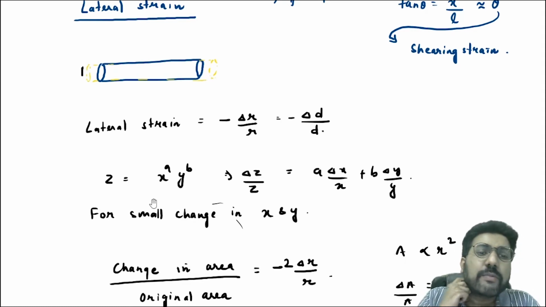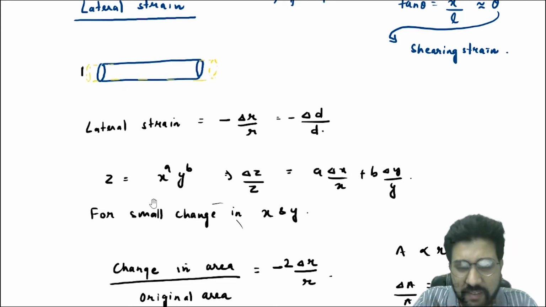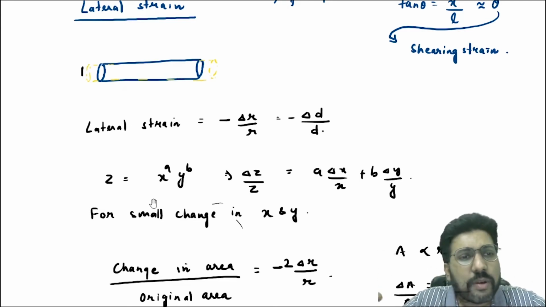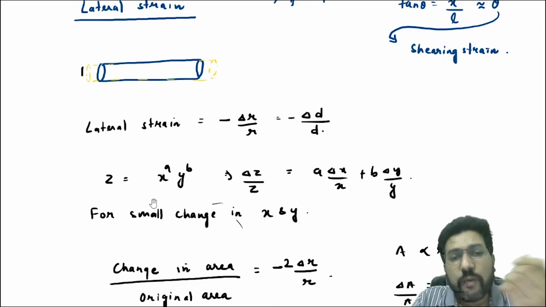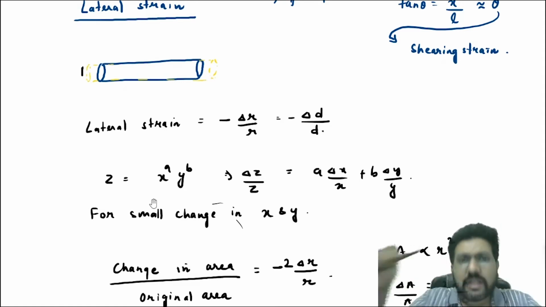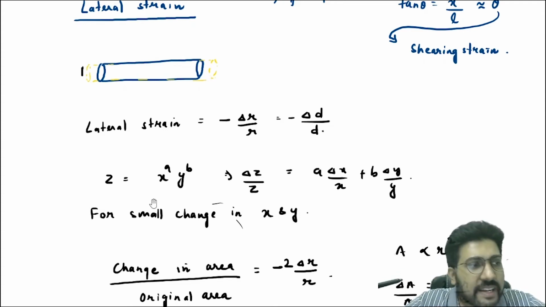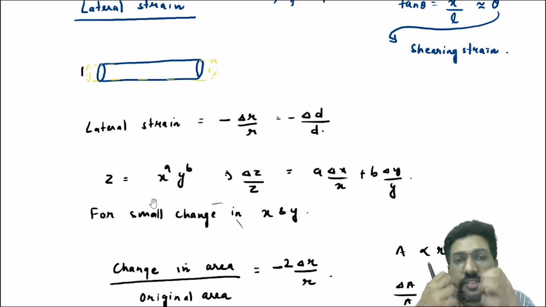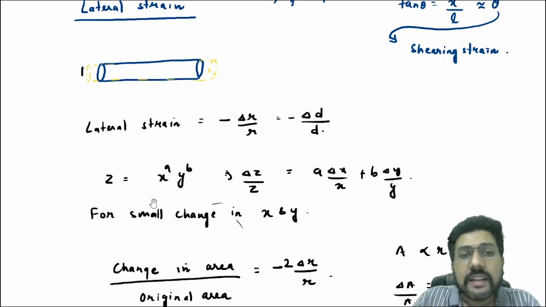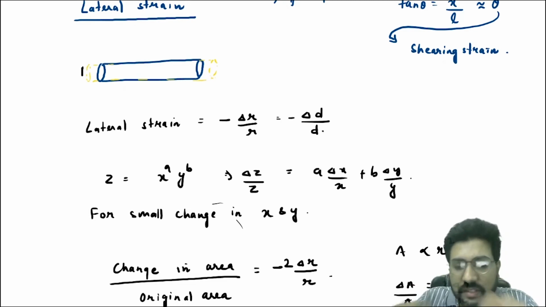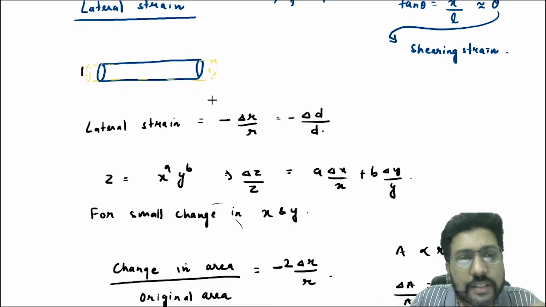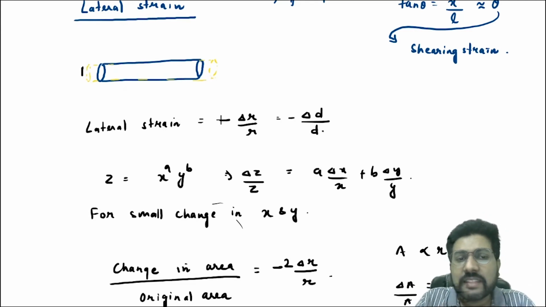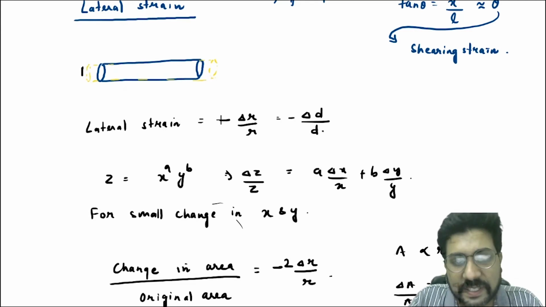Here I've written a minus because whenever the length will increase, there is a tendency that the radius should decrease, because most substances want to keep their volume constant. So if you stretch the wire, the length is increasing but the radius is decreasing. Now again, the lateral strain is a positive quantity. So if the strain is a positive quantity, delta r is a negative quantity, because if delta L is positive, delta r is negative, right? So if delta r is negative, and you use a minus here, then minus and minus will become positive because strain is positive.